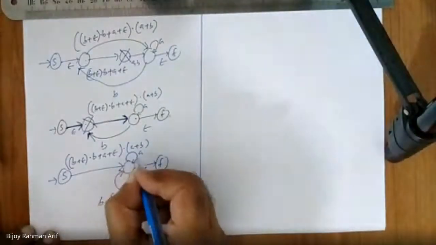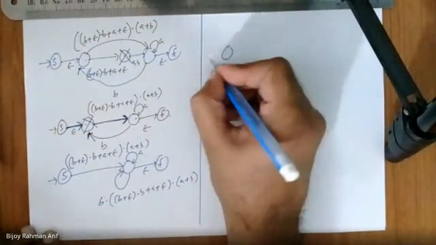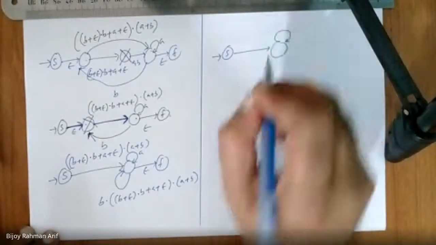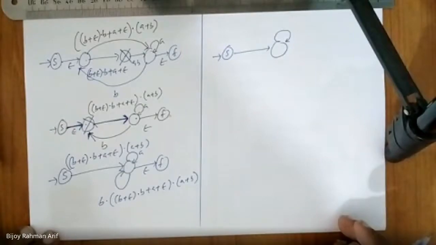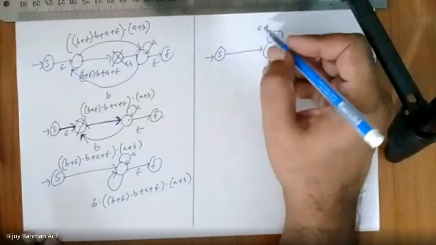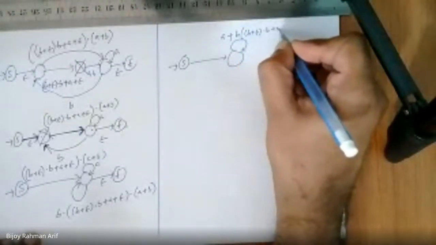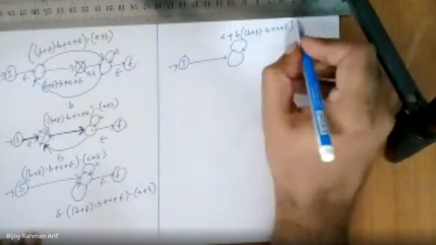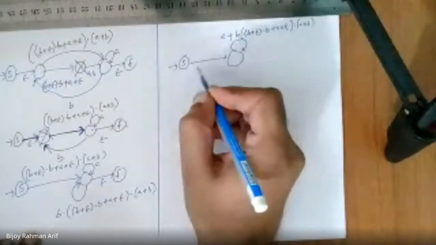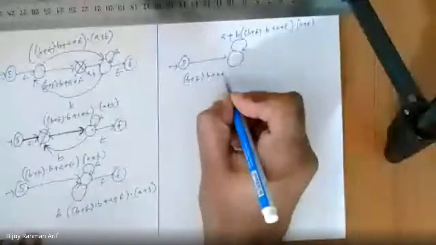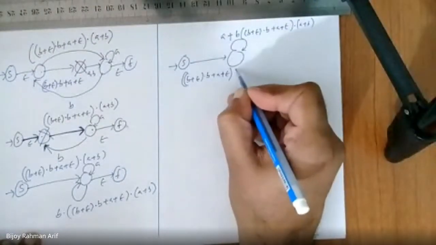There is a path A, there is another path B. If you make it a single path, what would be the transition? A union B, no need to say comma, why write it again and again? Then B concatenated with B or epsilon dot B, A epsilon, and finally concatenated with A union B. And here we have B union epsilon, B, A epsilon concatenated with A union B.